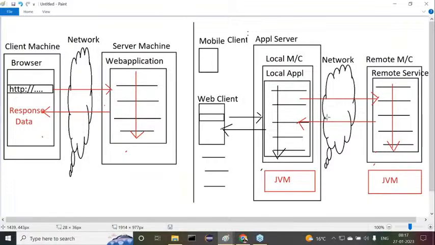Now just compare that architecture in our mind. Now think about this architecture: a distributed application. This is the user, the web client. For example, myself as a user, I open my computer, open my browser, and type durgasoft.com. Think of it: this local application is durgasoft.com, my web application. Durgasoft.com is running under server one, an application server. Now this remote service is ICICI Bank, where the bank service is available. Got my point or not?